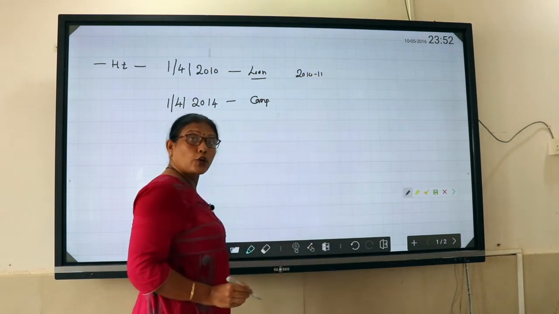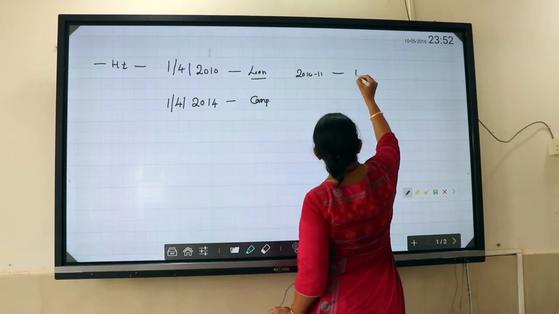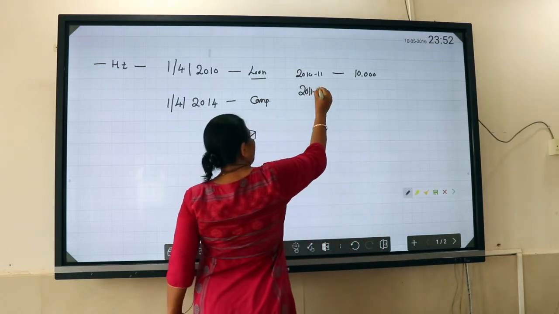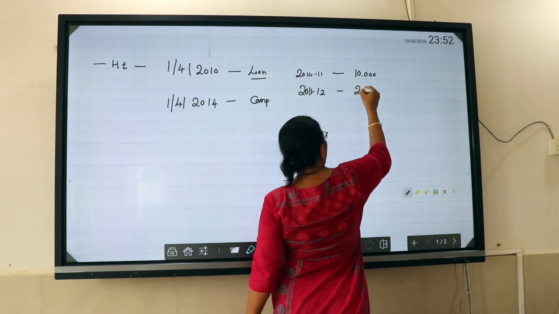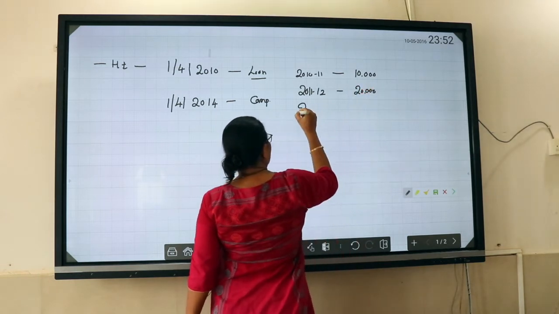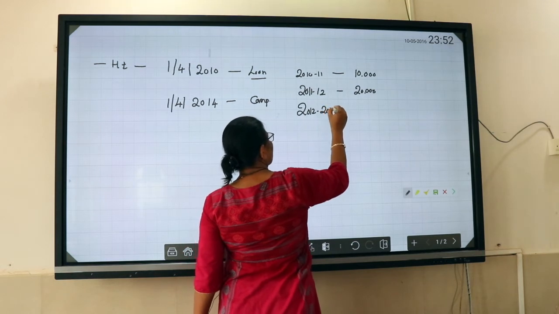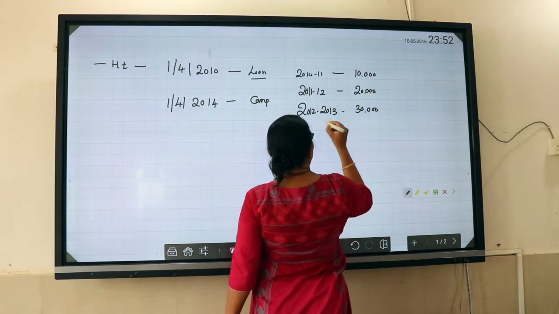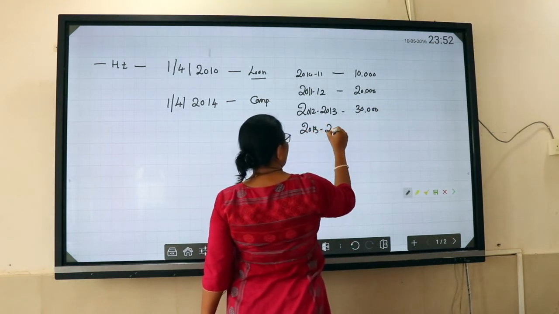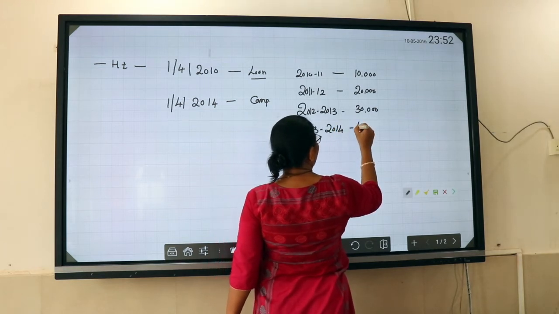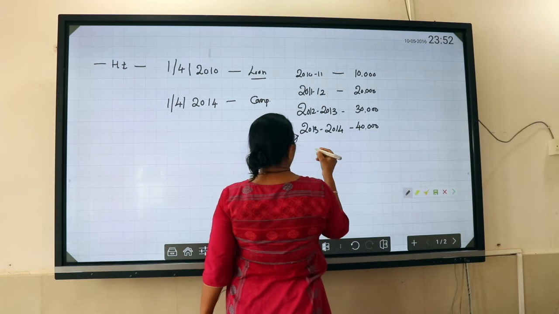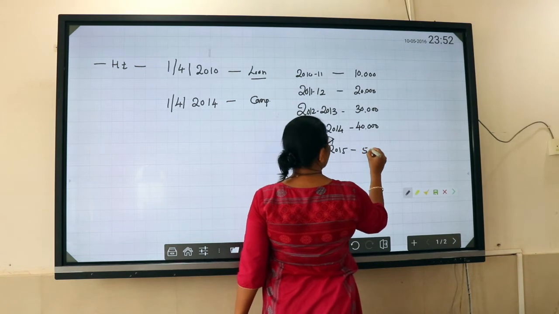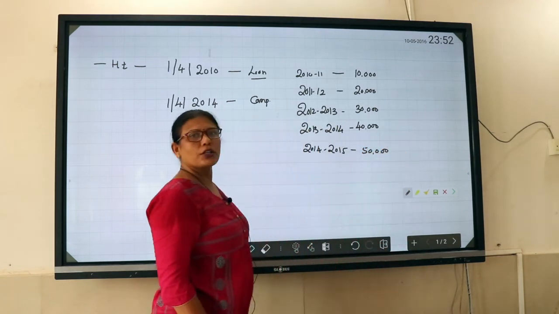Now for 2010-11, the accumulated interest on that loan is, let us say, 10,000. 2011-2012, let us say 20,000. 2012-2013, let us say 30,000. And 2013-2014, let us say 40,000. I am just taking an example, okay. And 2014-2015, the total interest is 50,000. So this is what the information has been provided.